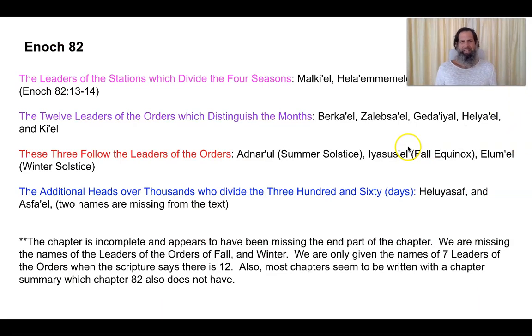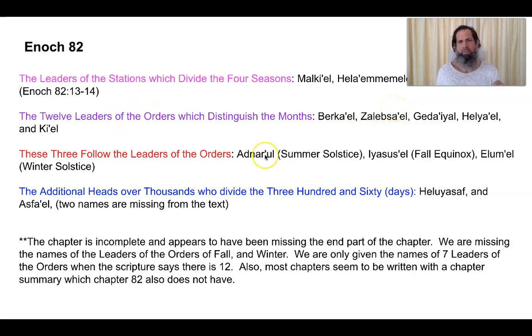So this year, as I said, I have Enoch Chapter 82. I have the leaders of the stations, which divide the 4 seasons and their names into the calendar this year. I have the 12 leaders of orders, which distinguish the months, but there are only 6 given in Enoch 82. And I have those 6 in the calendar this year.